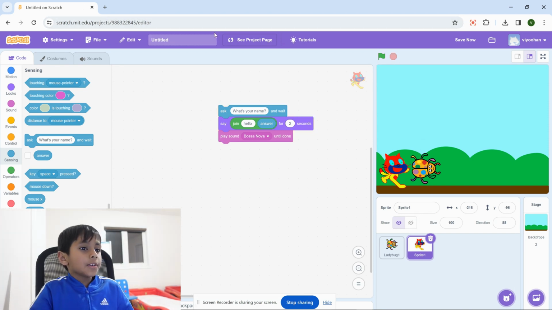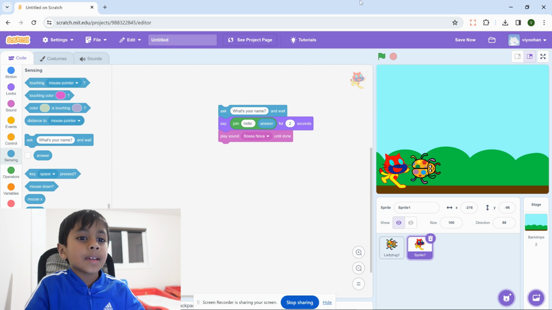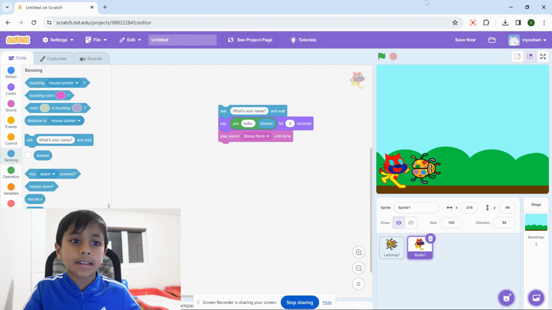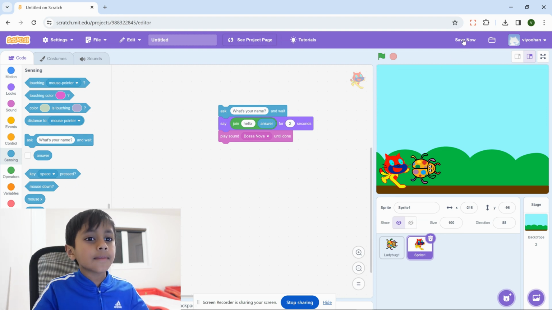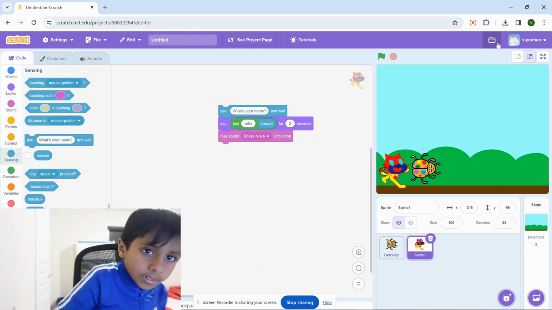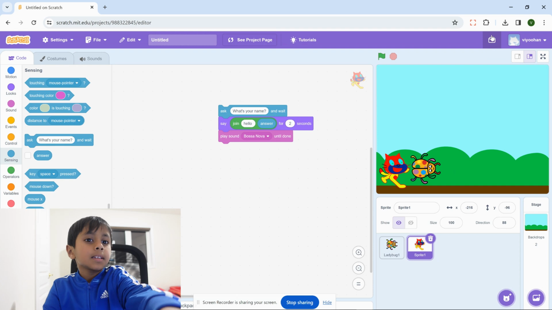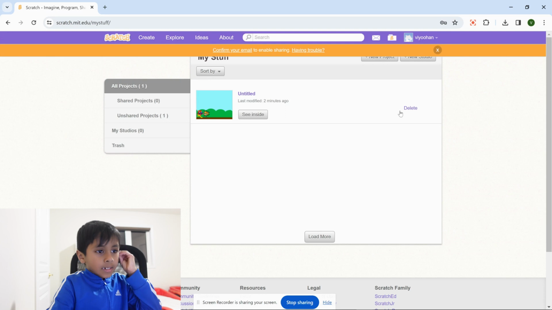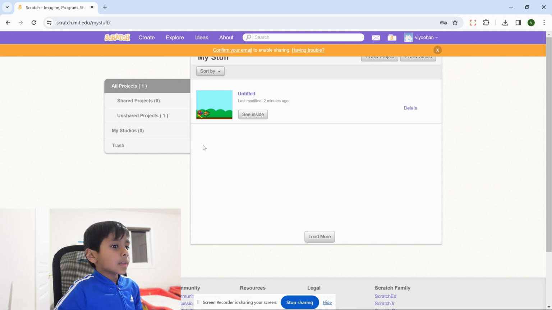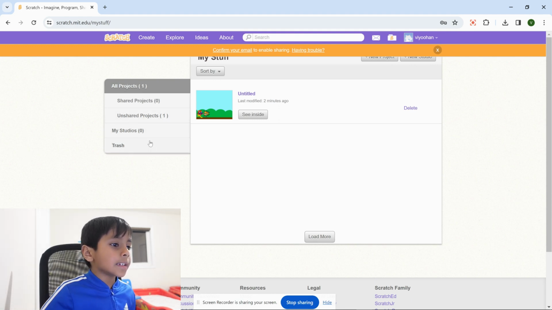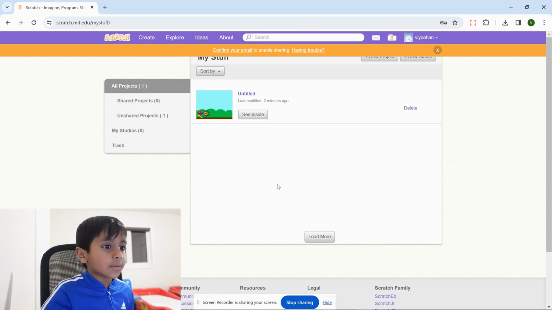So now I'm going to save the program. So next week I'll teach you the second lesson. Save. So after you saved, you have to press this file button over here, and then press it, and you'll see this program. It says unshared projects, and it says 1, and everything else says 0 because you didn't do anything else.